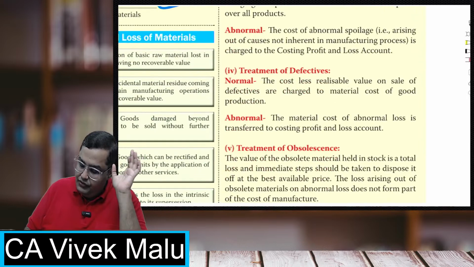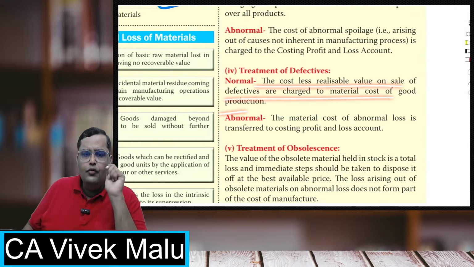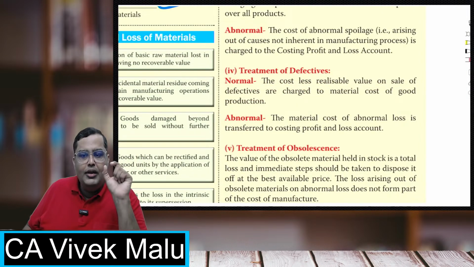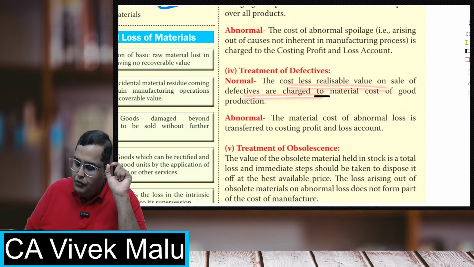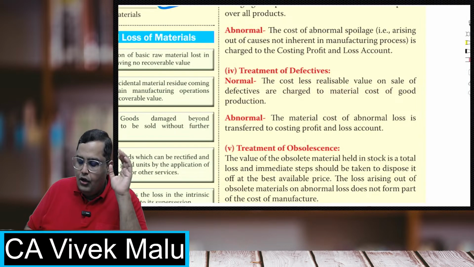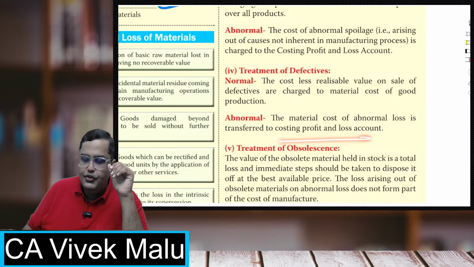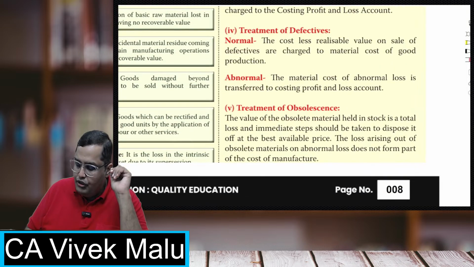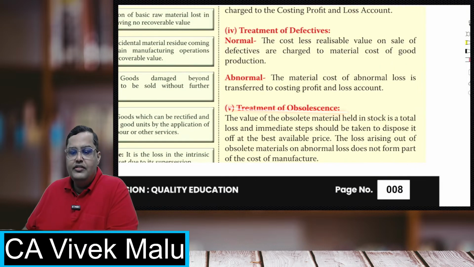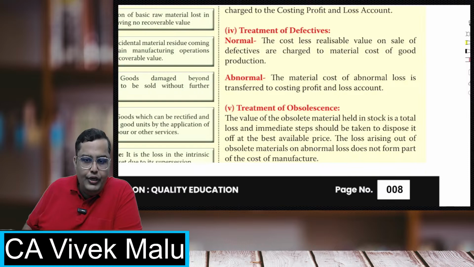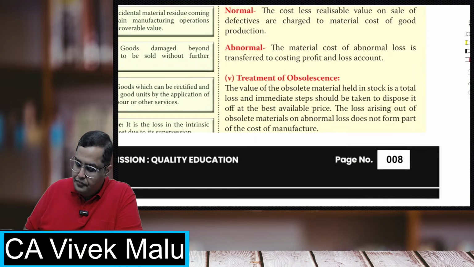Next, defectives. Similarly, if normal defectives are there, then whatever amount is received from the sale of scrap, remove that, and the net amount is again transferred to the good units. Abnormal will be transferred to costing P&L. And last but not the least, obsolescence. Obsolescence is where the quantities are getting obsolete. You will always transfer them to costing P&L because obsolescence is always treated as abnormal only. Obsolescence is never treated as a normal loss.